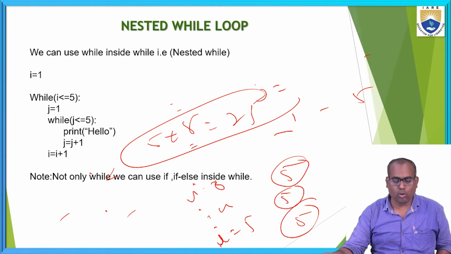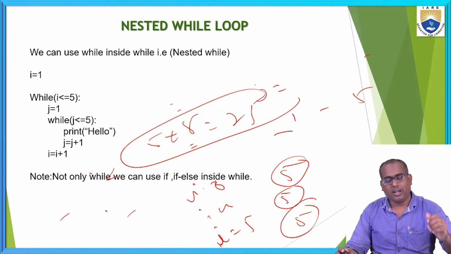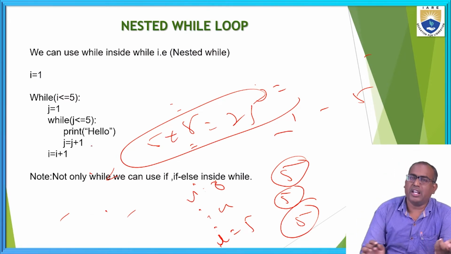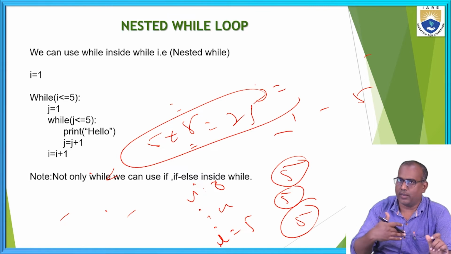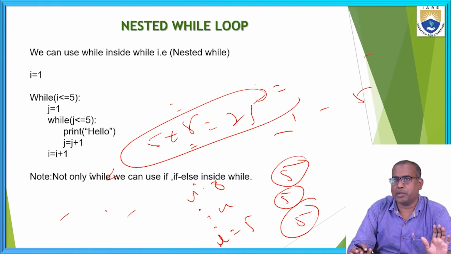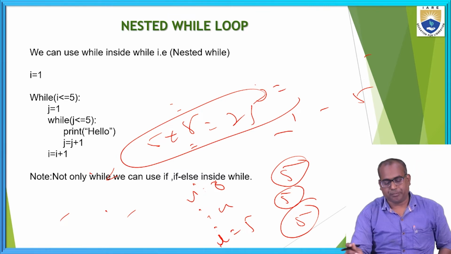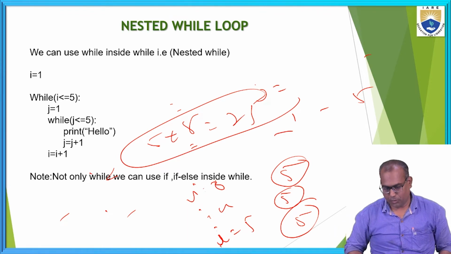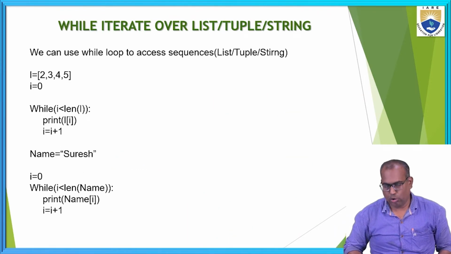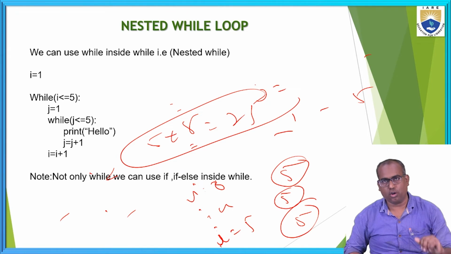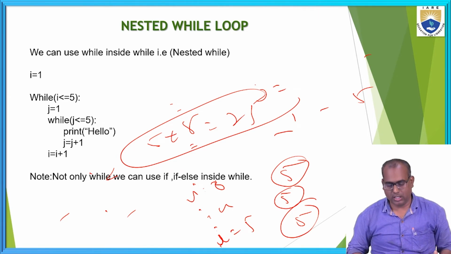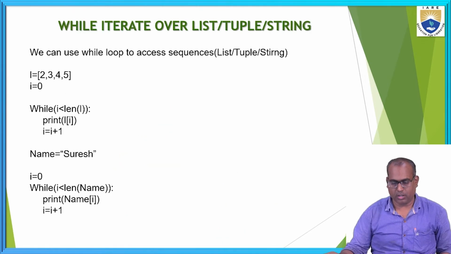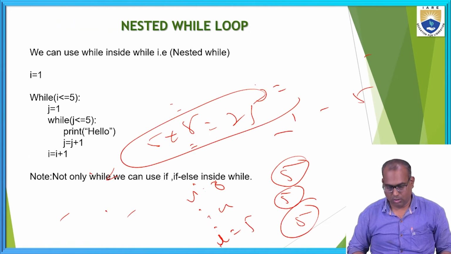Note, not only a while loop, inside the while loop we can use any if, if else conditions. Everything is possible in programming. Not only in a while loop, we can use a for loop also. In a for loop, we can use a while loop also. Vice versa, anything we can write.